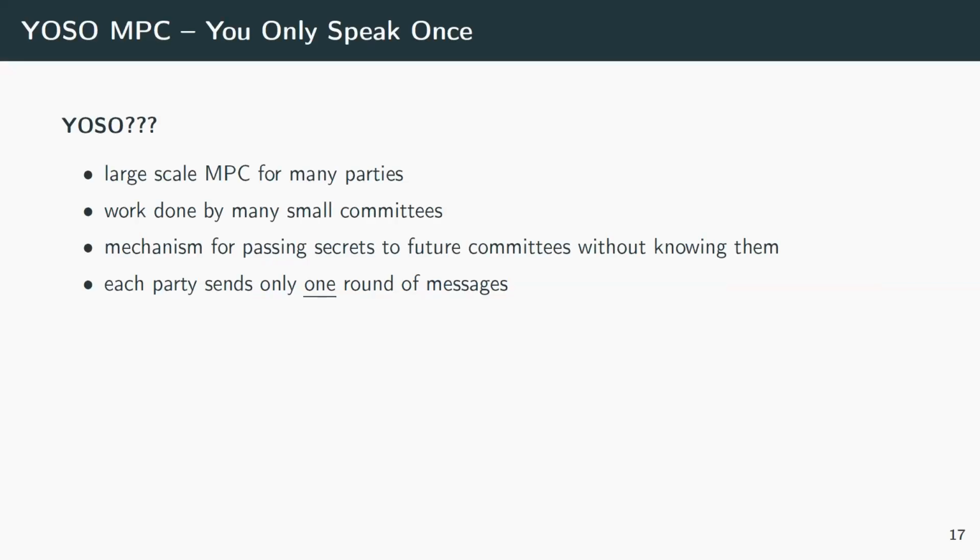So having the one round key generation is especially useful for a setting called YOSO. YOSO is short for you only speak once. It's a recently popular paradigm for large-scale MPC with lots and lots of parties. The work, however, is done by lots of small committees. And the special case is that every committee only has one round of communication. The idea behind this is that an adaptive adversary can only figure out who is on these committees after they have spoken, but then it's useless to corrupt them because their work is done. And here we have some mechanism to send secret data to future committee members before they are known.